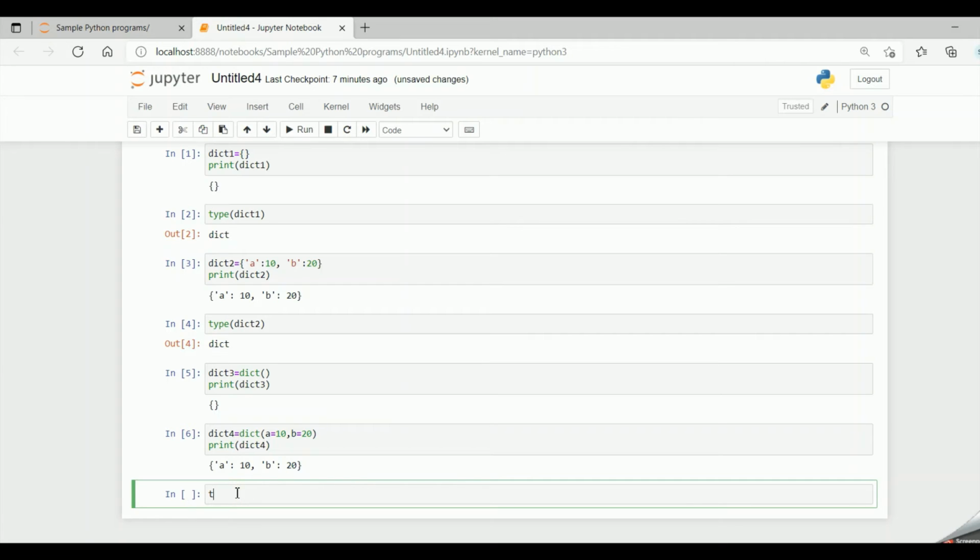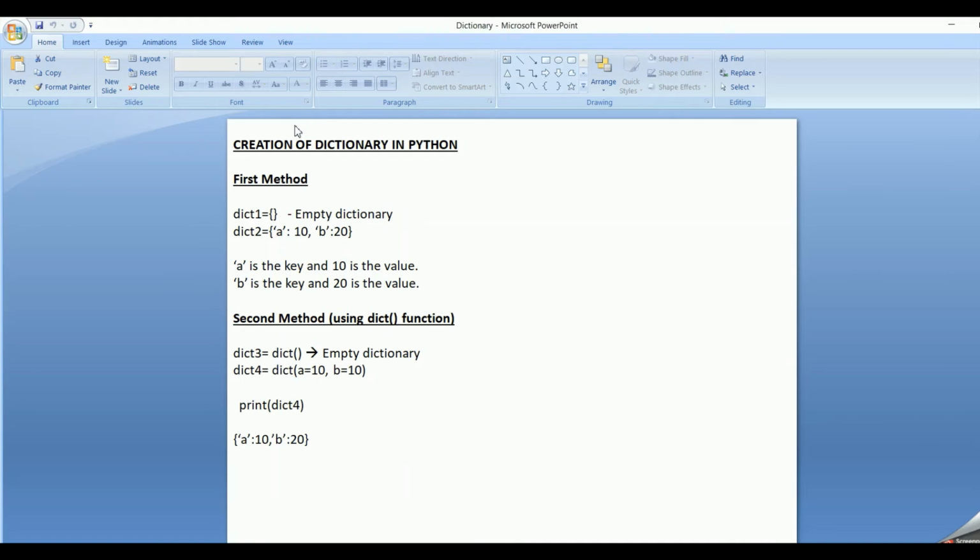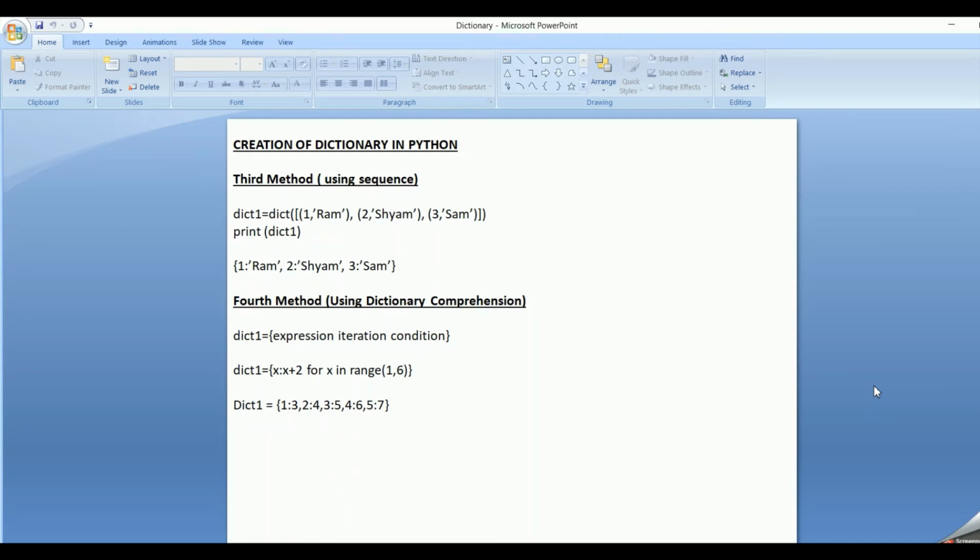Now if I say type of dict4 and run the code, it tells it's of type dictionary. So these are the two ways of creating a dictionary. One is by curly braces, the second one is by the dict function. Now let's see the other two ways of creating a dictionary.